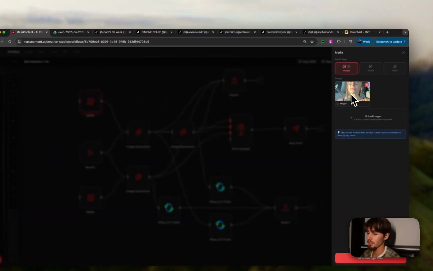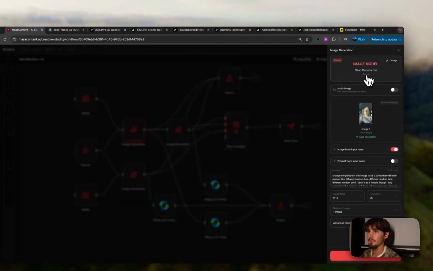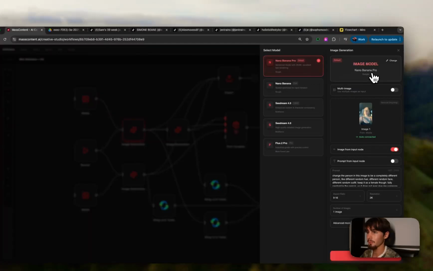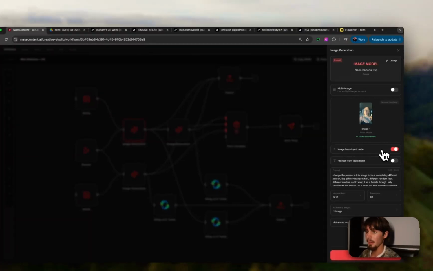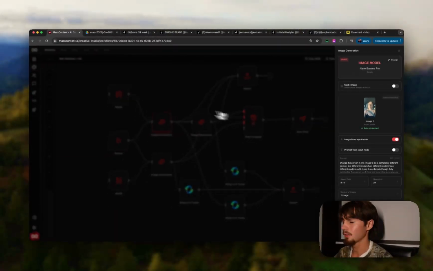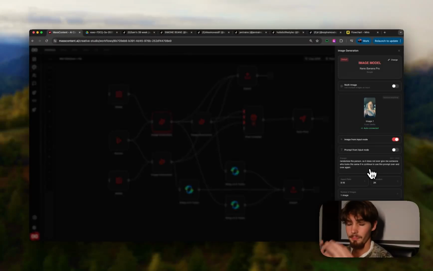So we have a picture of a girl here, right? And then we want to use Nano Banana Pro. So you select that model, you can use whichever one you want, and then you do input. From input node, it'll auto connect that. Obviously, it'll see that you're connected here. And then here, I said change this person to be a completely different person, different random hair, different random face, random outfit, whatever. Keep it as a female. Do not give me someone who looks the same. Really just giving it the point of, don't make this the same person. It needs to be different every single time and random.